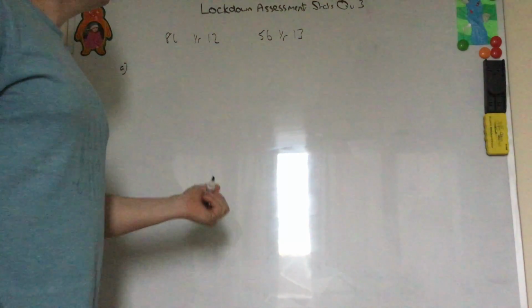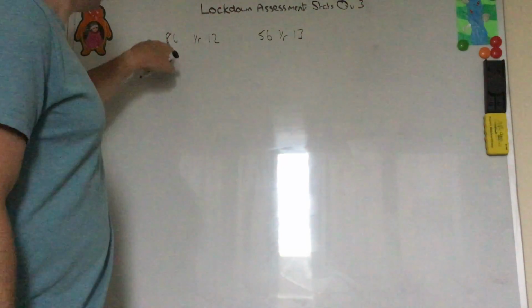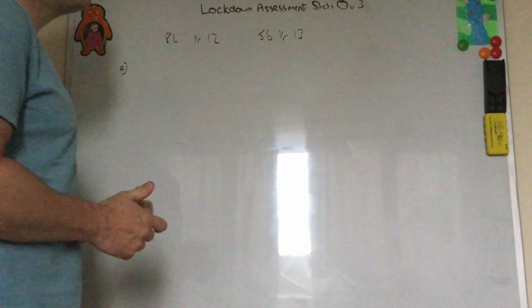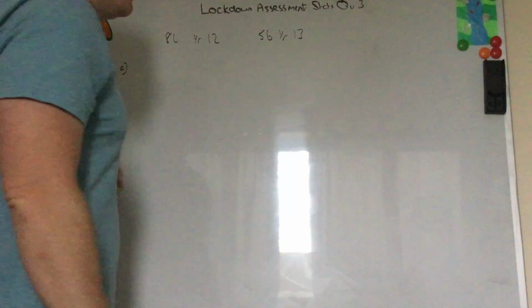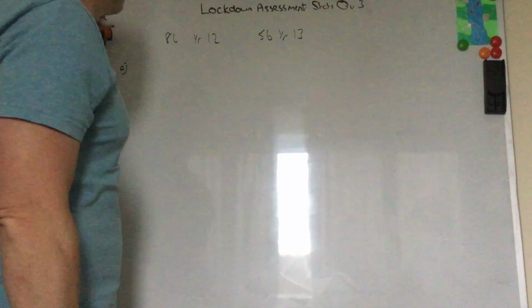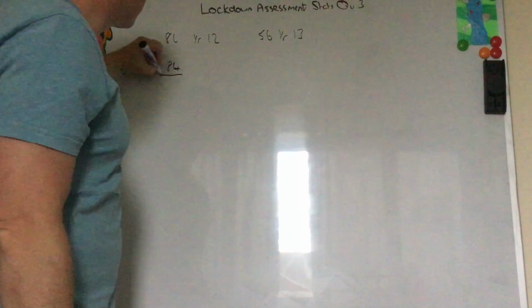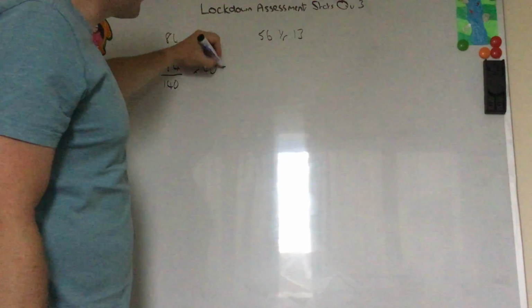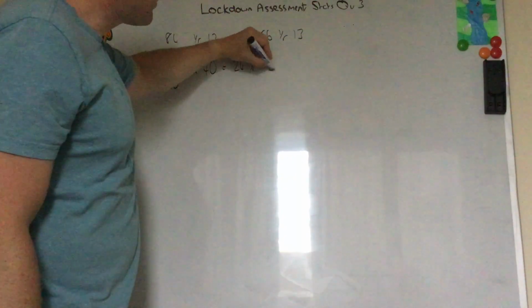Okay, so we're looking at a stratified sample of 40 students taken from 84 year 12s and 56 year 13s. Because it's stratified by year group, we need to work out how many he's going to take from each year group. We've got 140 in total, so 84 out of 140 gives us a fraction of year 12s, times 40, and that tells us we want 24 year 12.